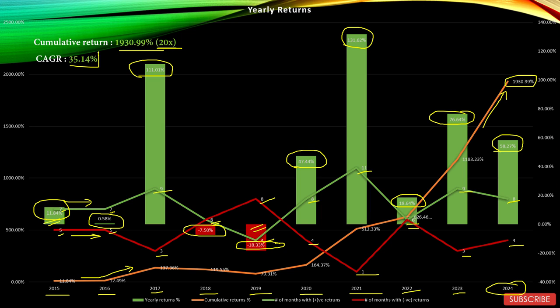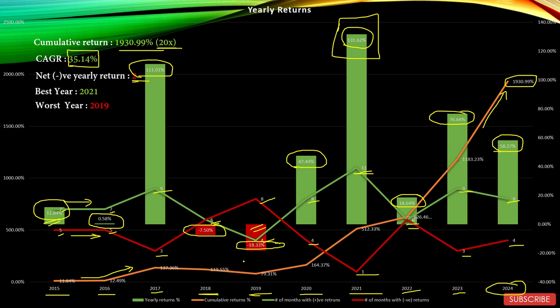CAGR of 35.14%, a very good CAGR for the 10-year period. Net negative yearly returns: there were 2 years which gave net negative yearly returns, and those 2 years were 2018 and 2019. So it's a decent number. Best year was 2021, clearly the best year with 131.62% returns.